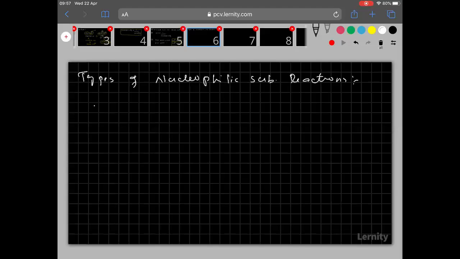Remember, 3 types of nucleophilic substitution reactions are there in our syllabus.